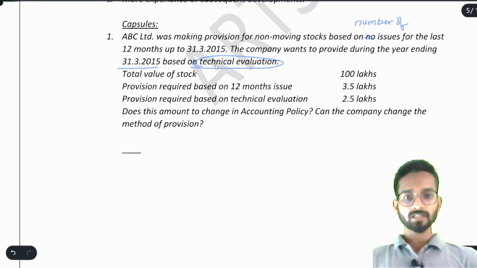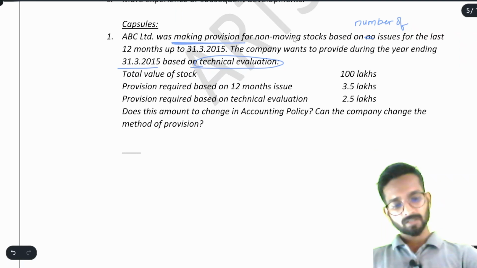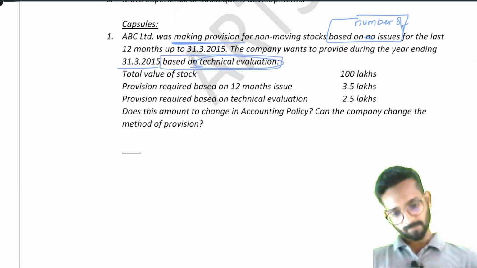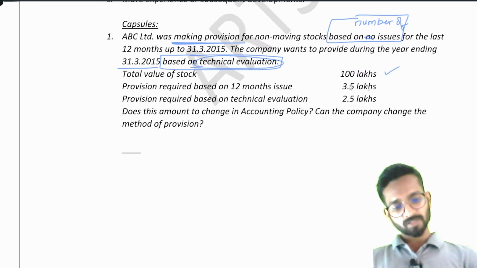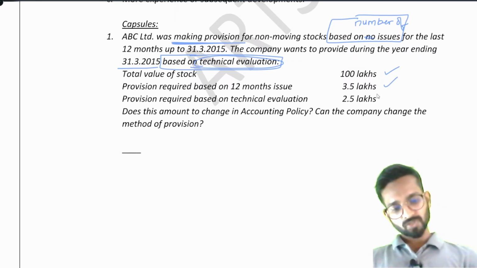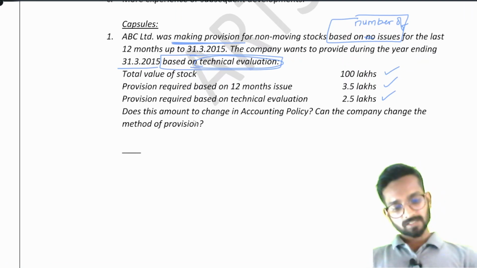The company wants to provide during the year ending 31st March 2015 based on technical evaluation. Now they are changing their provision calculation. First they were making provision based on number of issues. Now they want to make provision based on technical evaluation. Simple enough. Understood the question? The total value of stock was 100 lakh. Provision required based on 12-month issue was 3.5 lakh. Now they have changed it, so provision required based on technical evaluation is 2.5 lakh rupees. Does this amount to a change in the accounting policy? Can the company change the method of provision?